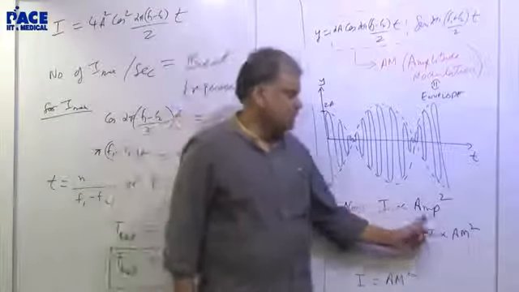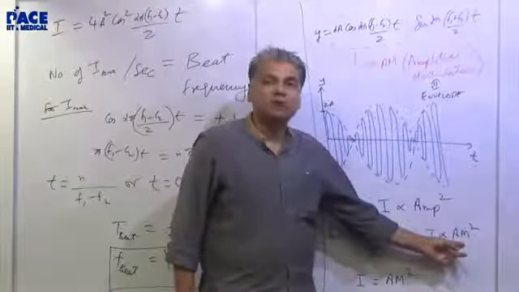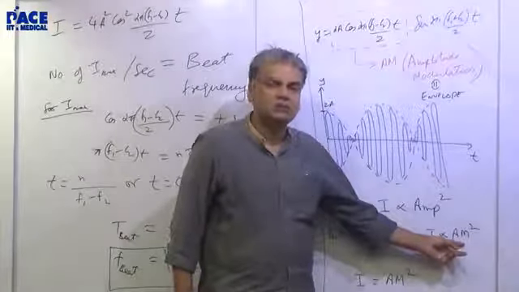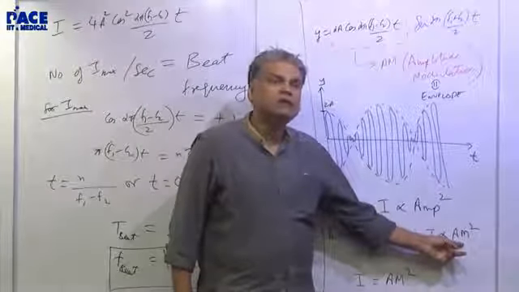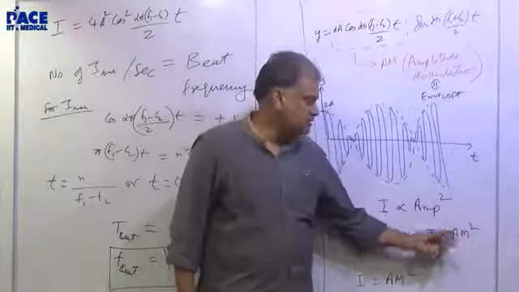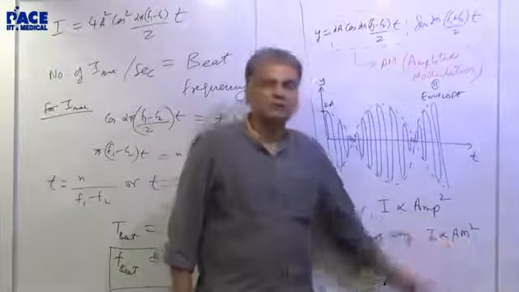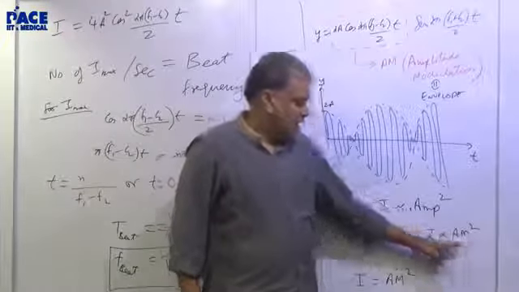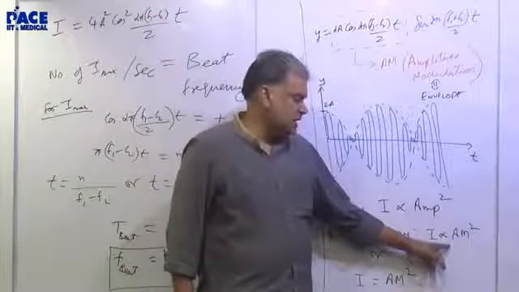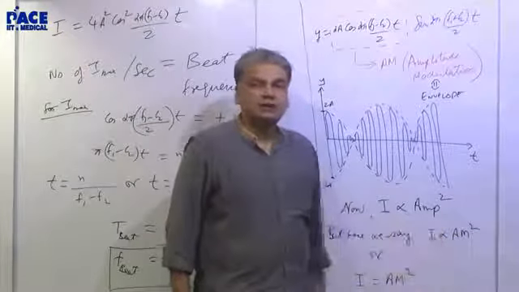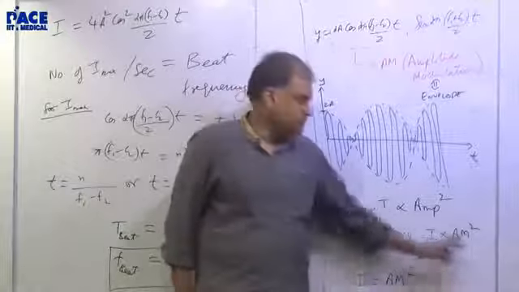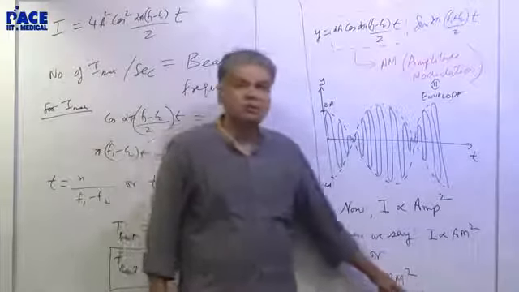So instead of amplitude square, we talk about amplitude modulation square. The faster changes you cannot make out with your ear. You will be able to make out the slower changes. That's why instead of amplitude, we use amplitude modulation. And then I said you remove the proportionality sign, you take the proportionality constant as 1 by suitably defining the units. So therefore I becomes equal to AM square, the next step.